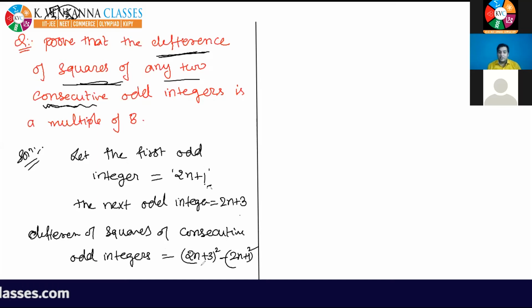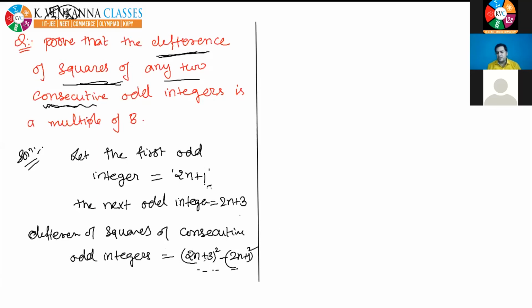Now, see, you can solve it in two ways. The first is to apply the formula a square minus b square, which you know is a plus b into a minus b. Or you just open the brackets by the formula (a plus b) whole square. We can do it either way. So I am opening the brackets using (a plus b) whole square. What will you get here? 4n square plus 12n plus 9, minus, in the bracket, 4n square plus 4n plus 1.